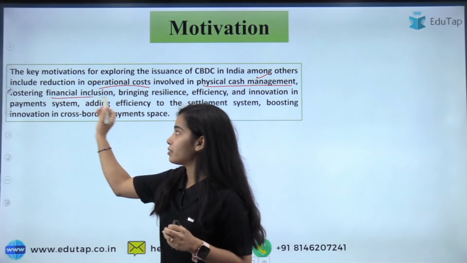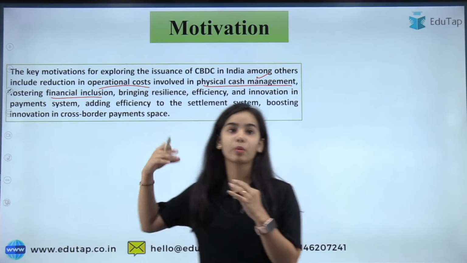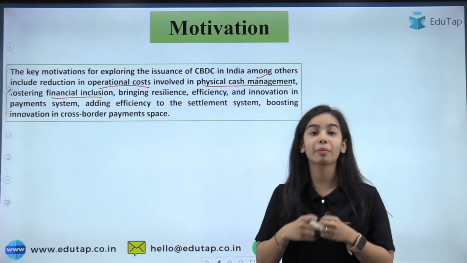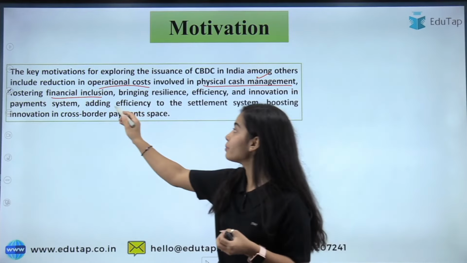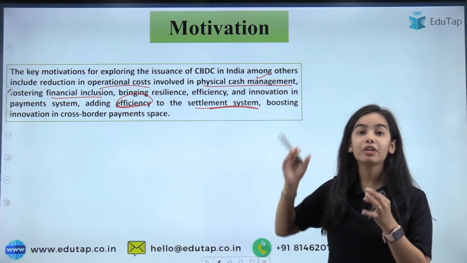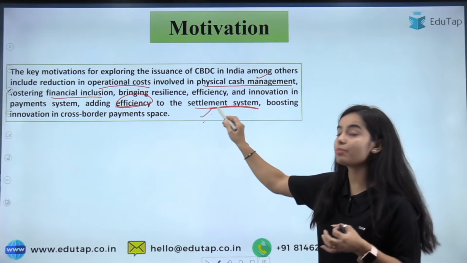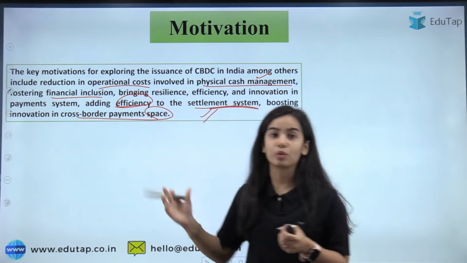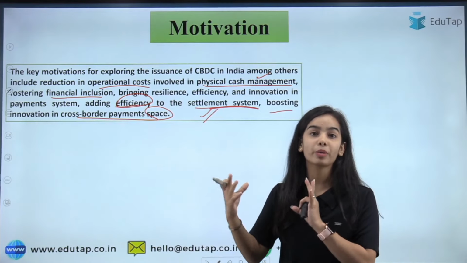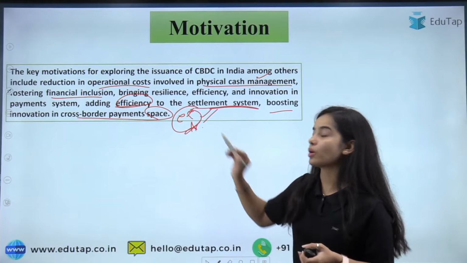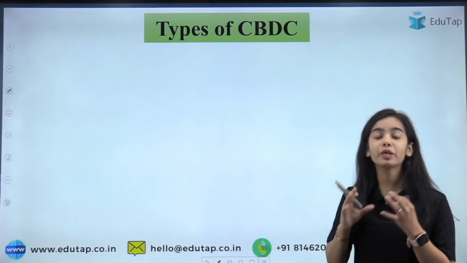It will bolster the financial inclusion, bring more resilience, efficiency in the economy, innovation in the economy. So it will be more efficient. It will bring more efficiency to the settlement system, to the settlement of the payments. Okay, boosting the cross-border payment space also. So the cross-border payments can also be done through the e-rupee. Soon there will be such a thing also. So it will be quite faster.